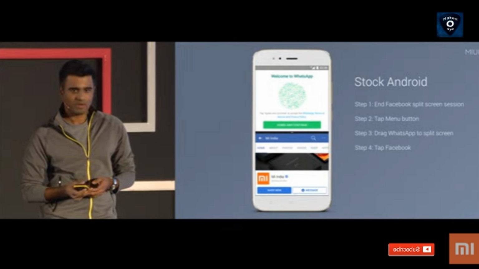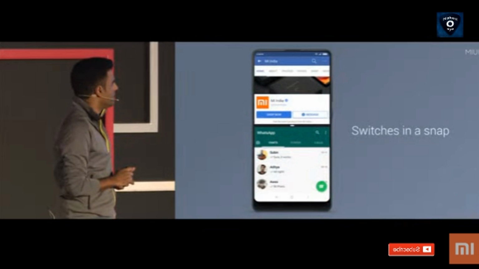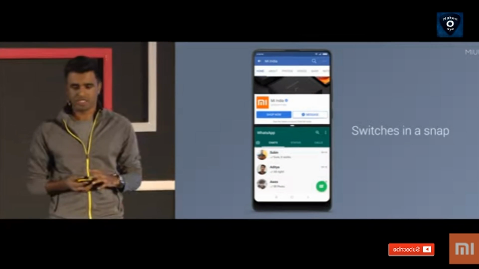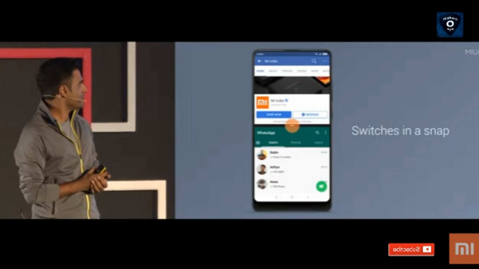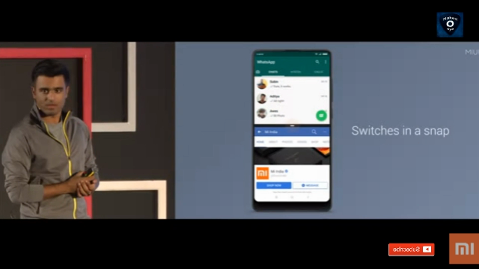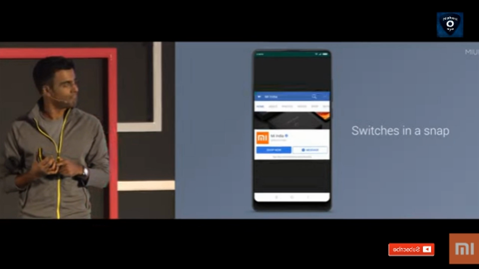So in MIUI 9, we made this a lot easier. It switches in a snap. Again, the UI is pretty much the same, but all you do is double tap this middle button, and it swaps easily, just 1 step.